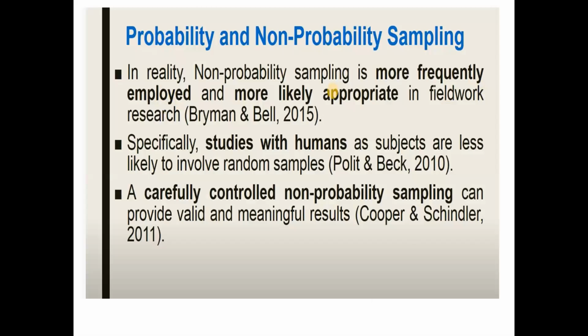So these are some of the citations which talk about what kind of sampling is best. In reality, non-probability sampling, that is non-random sampling, is more frequently employed and is more likely appropriate in field research, fieldwork research. Studies with humans as subjects are less likely to involve random samples. A carefully controlled non-probability sampling can provide valid and meaningful results. So it is not necessary that you have to use probability sampling. There are many researchers who support the use of non-probability sampling.